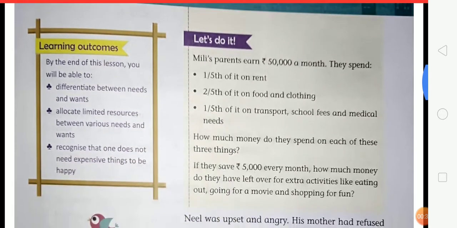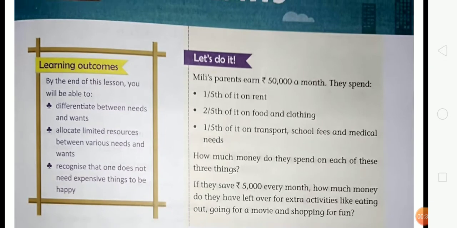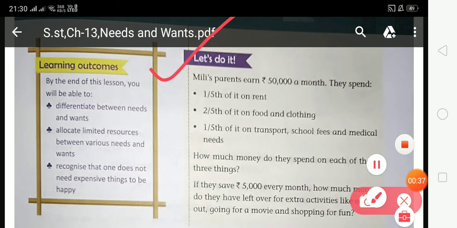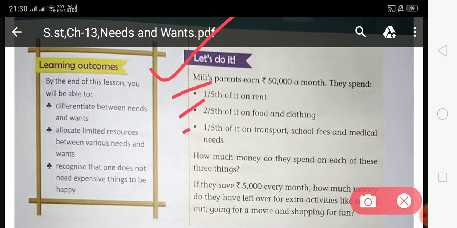So first of all, look at the activity which is given on page one. Let's do it. Millie's parents earn 50,000 a month. They spend one-fifth of it on rent, two-fifths of it on food and clothing, and one-fifth of it on transport, school fees, and medical needs. How much money do they spend on each of these three things? So students, you have to calculate how much money they spend on rent, on food and clothing, and on transport, school fees, and medical needs.